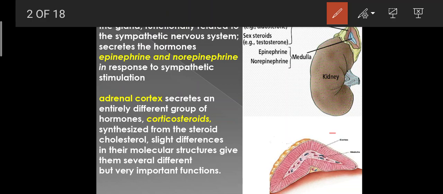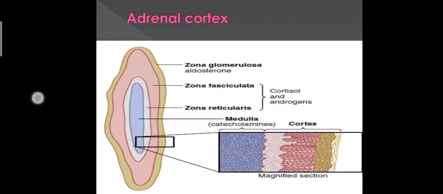As you can see in the lower diagram, the inner portion is medulla, and it is only 20% of the gland, and it secretes catecholamines, that is epinephrine and norepinephrine. The outer portion is cortex. It is almost 80% of the gland, and it secretes the hormones which are known as corticosteroids. First, we will be studying about the adrenal cortex.